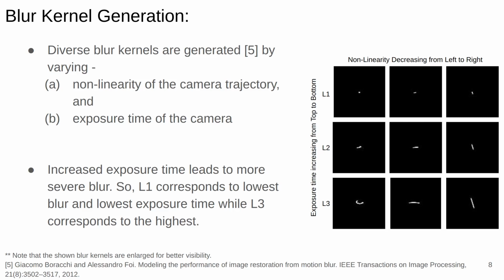We ensure that diverse kinds of blur kernels are generated by varying the non-linearity of camera trajectory and the exposure time of the camera. Some example blur kernels that we use are shown here. As we move from top to bottom, the exposure time and blur severity increases, and as we move from left to right, the non-linearity decreases, giving us a diverse enough set of blur kernels.